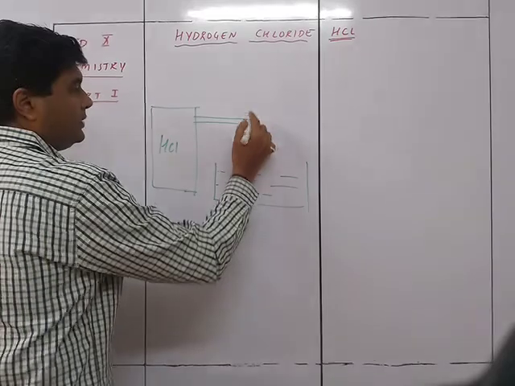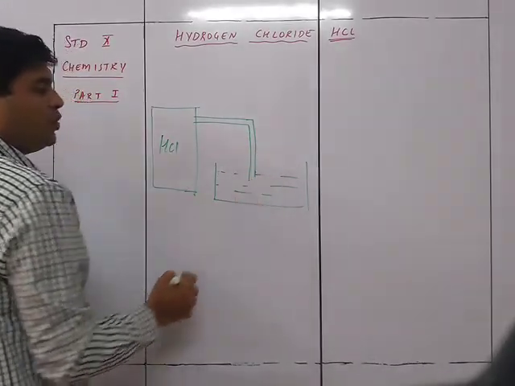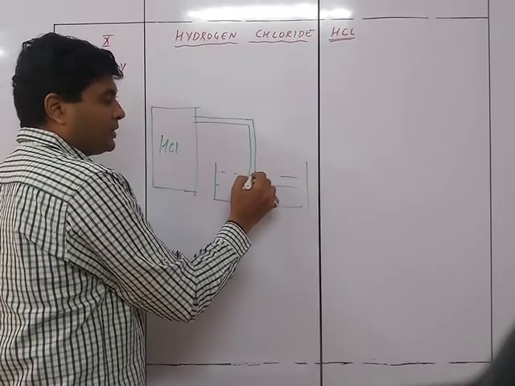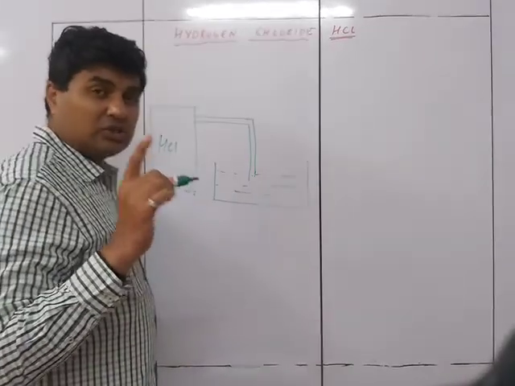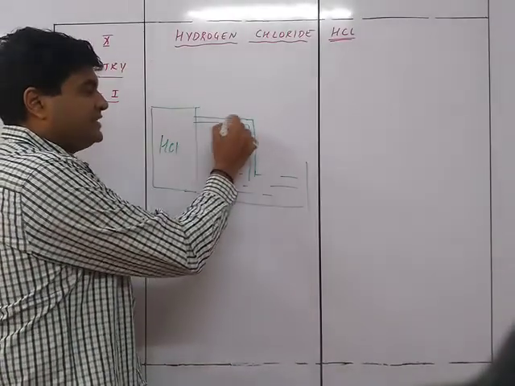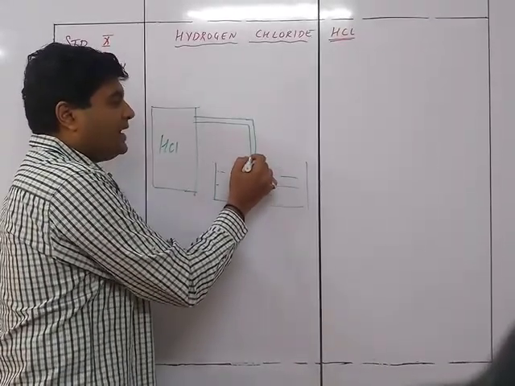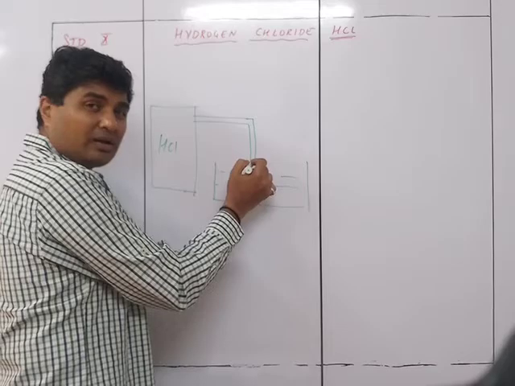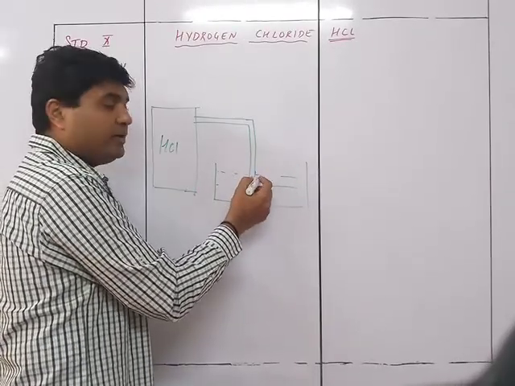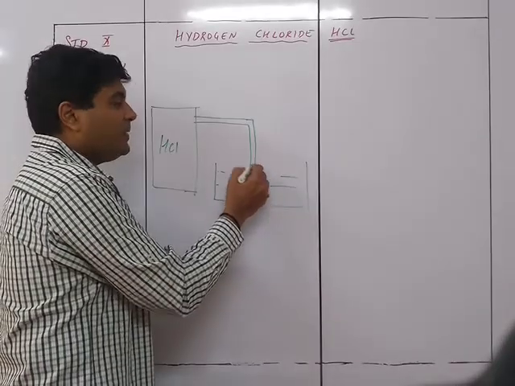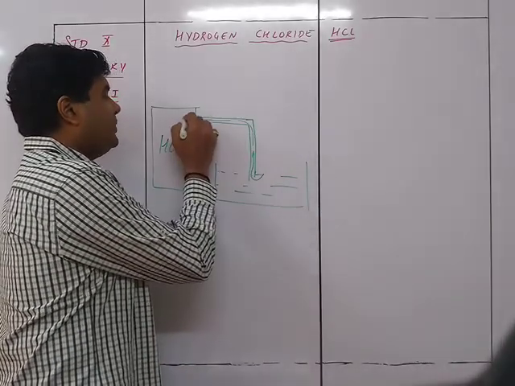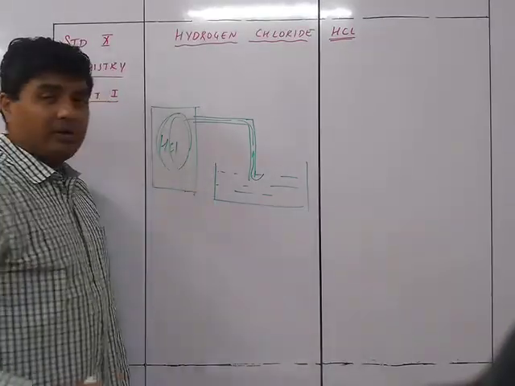Right? We are going to put it over here like this. Now, the moment you put it like this, what will happen? HCl gas will come over here, but the solubility of HCl is very high. That's why, as soon as the gas comes here, it immediately gets in contact with water and absorbs a huge amount of gas into the water, and hence a low pressure will be created here, and the water will get inside and will damage the whole equipment over here.